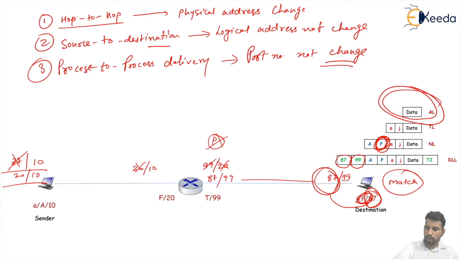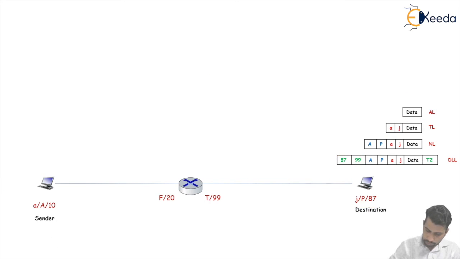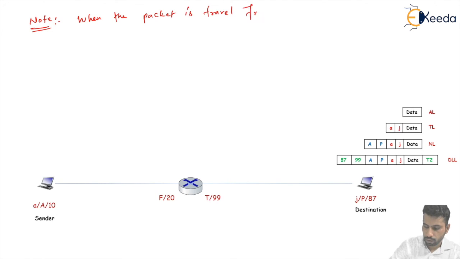You write here a note. It says: when the packet travels from one network to another network, the first thing is that the physical address is changed.